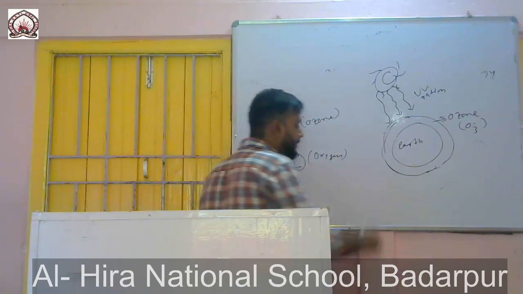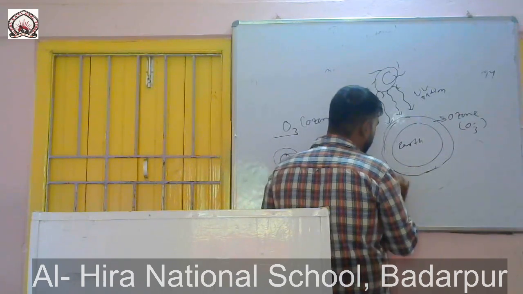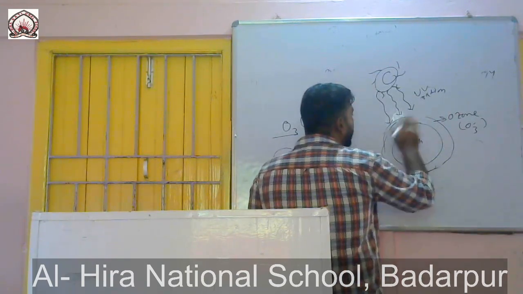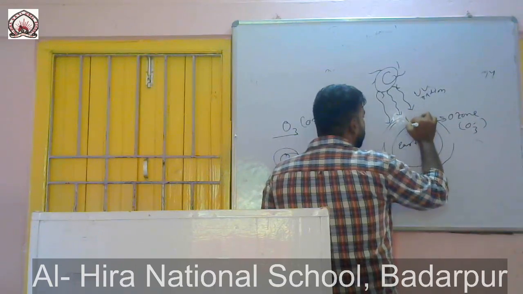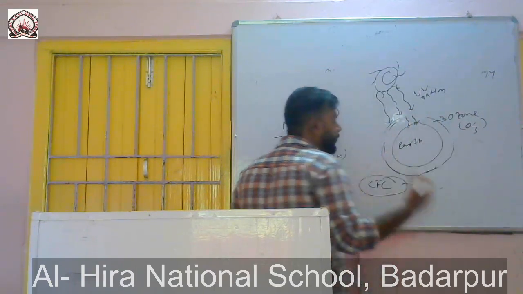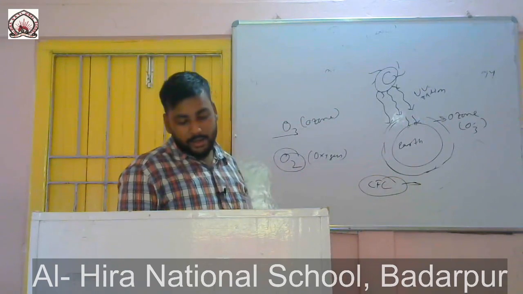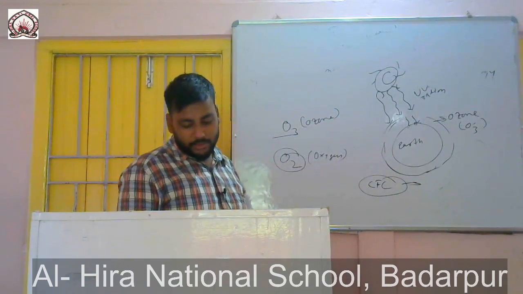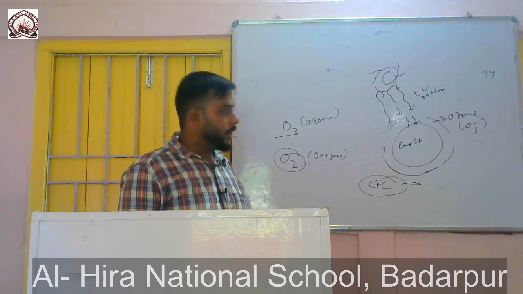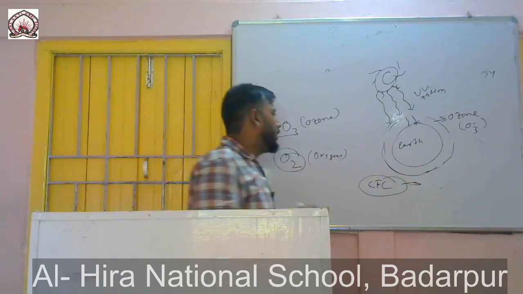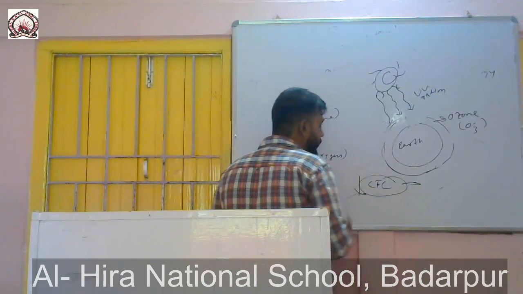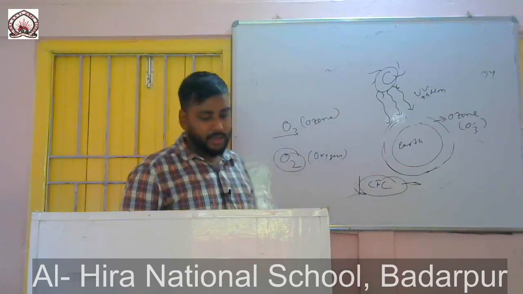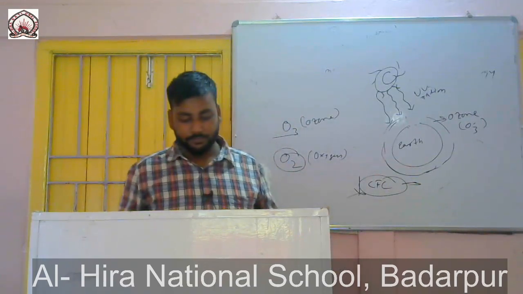But certain gases like CFC, as I have said before, chlorofluorocarbon, deplete the ozone layer. It means they create holes in the ozone layer, and this harmful radiation comes in contact with the animal kingdom and harms us. So in order to fix ozone layer depletion, we need to reduce the use of CFC and other harmful gases.